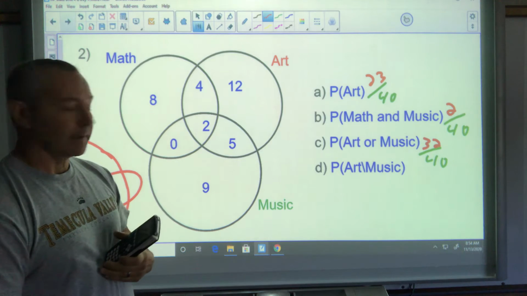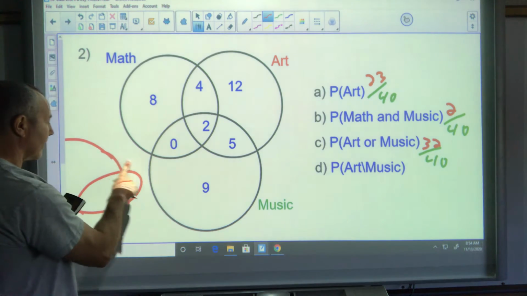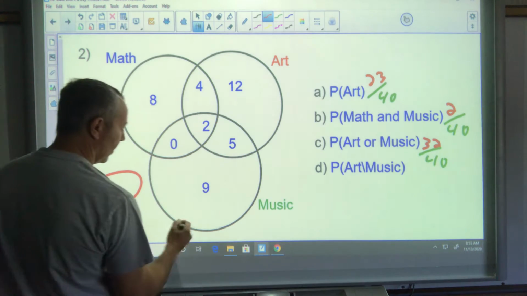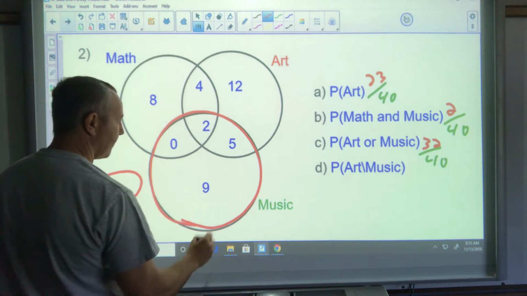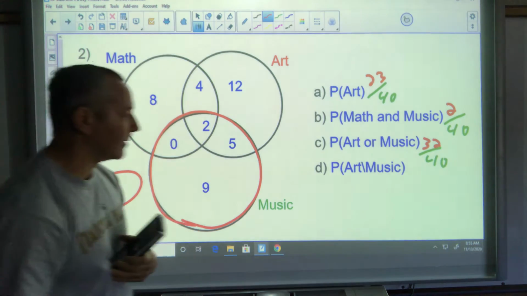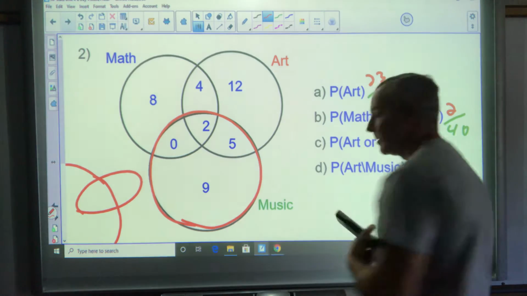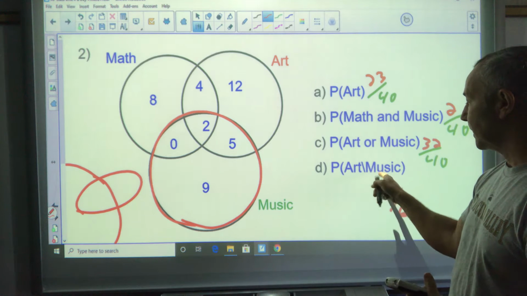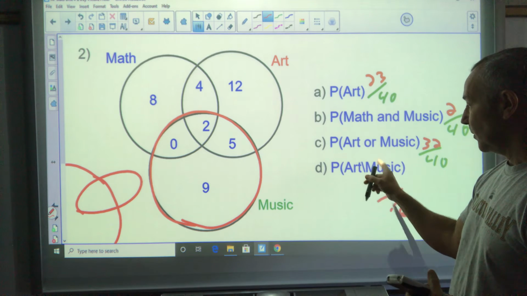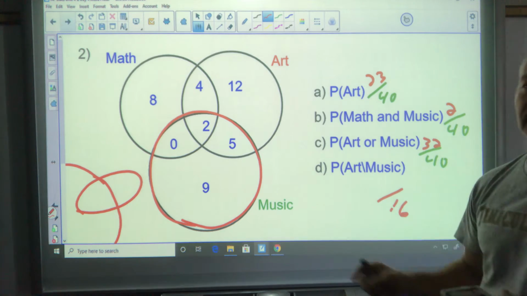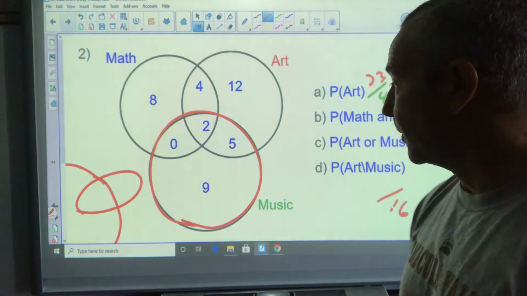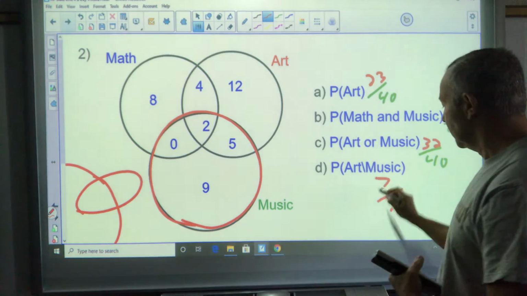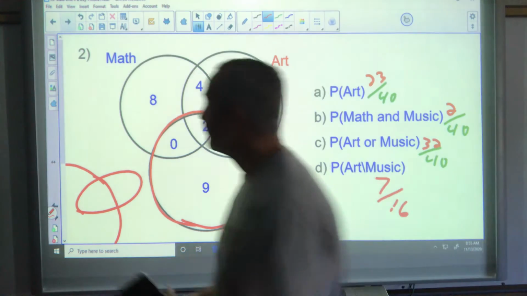Okay, art given music. Okay, now I'm talking about music. So now I'm talking about only in this group here, the music group. All right, so I'm talking about just here. That's my total. There's 9, 10, 11, and 5 makes 16. This one's out of 16, okay? And I want to know the probability that, given that you're in music, you're in art. So probability of art given music means given that you're in music, I know you're in music already, what's the probability you're in art? If you're one of those people, there's 7 of those. 7 out of 16, okay?